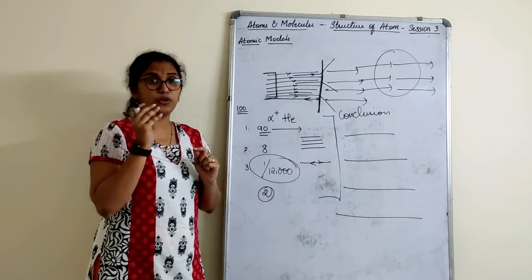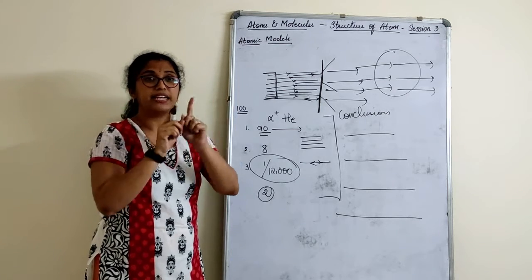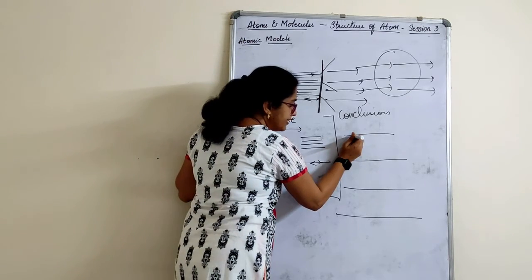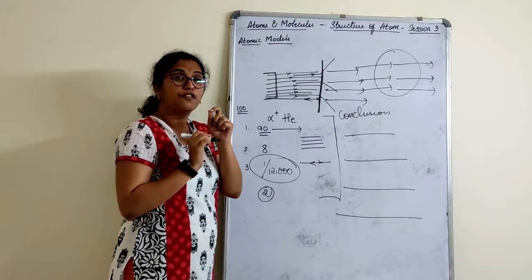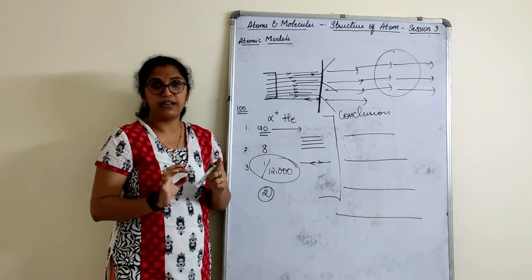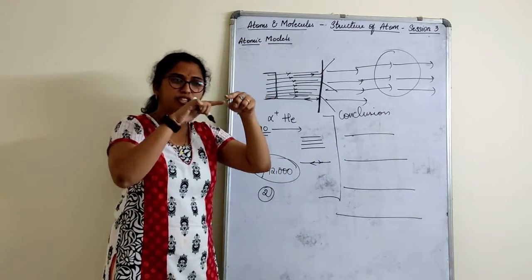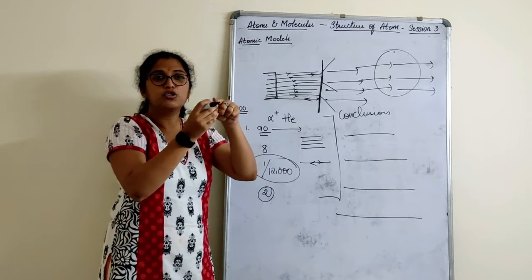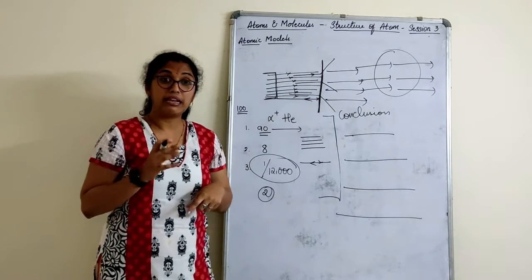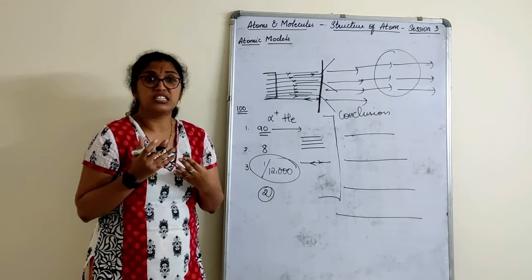Then, very few particles deviated at a particular angle. Just imagine, when you throw a stone, that stone touches just the border of the fence. What will happen? That stone will fall slightly somewhere there. The stone goes and just touches the border of the fence, so it will not fall straight, it might fall a little bit here. So what would happen here? There are some positively charged particles, because like charges repel.